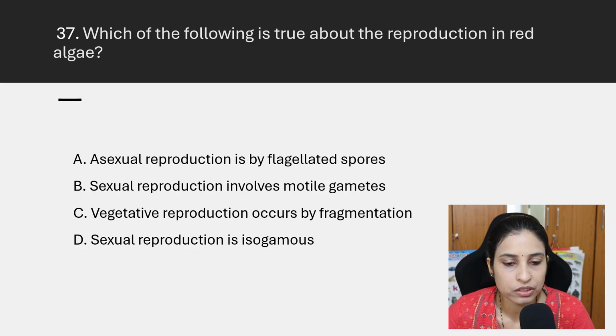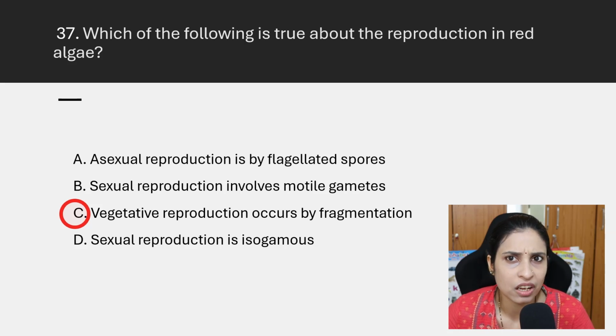Then which of the following is true about the reproduction in red algae? Red algae produce non-motile spores. You should remember that point. Vegetative reproduction occurs by fragmentation, because the other options say asexual reproduction by biflagellated spores, but red algae do not produce flagellated spores. Then sexual reproduction involves motile gametes?